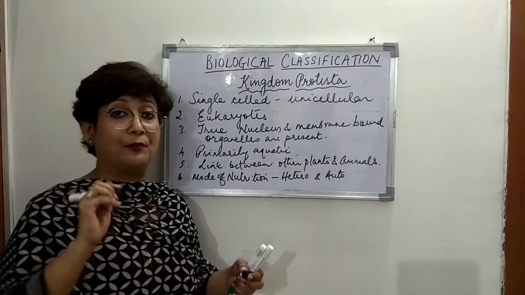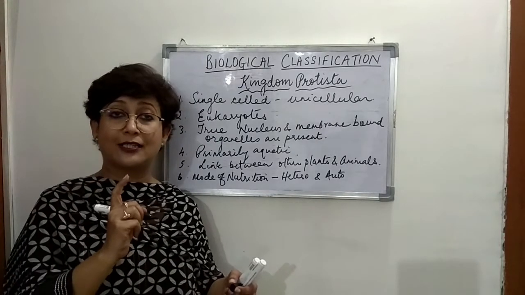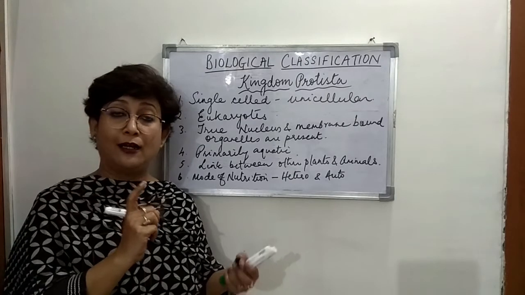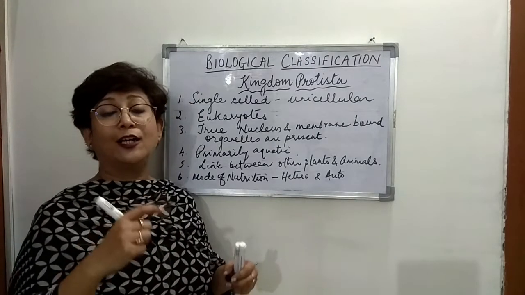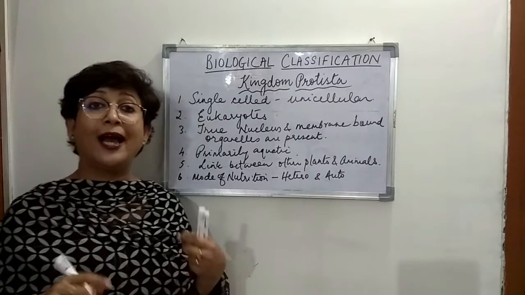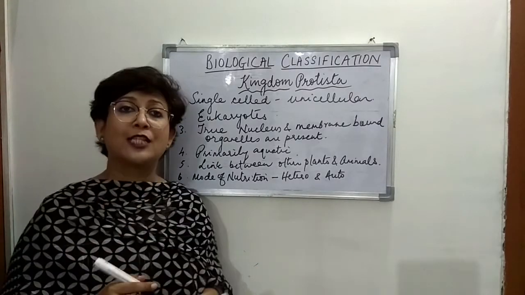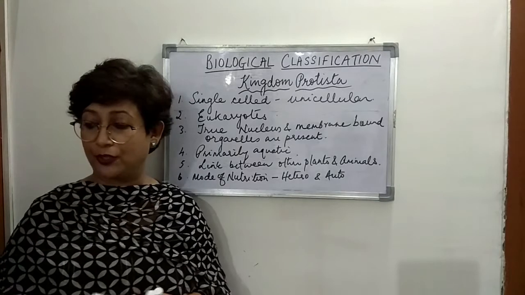And if you remember, we talked about one organism which shows both kinds of nutrition, and we give it the term mixotrophic mode of nutrition.